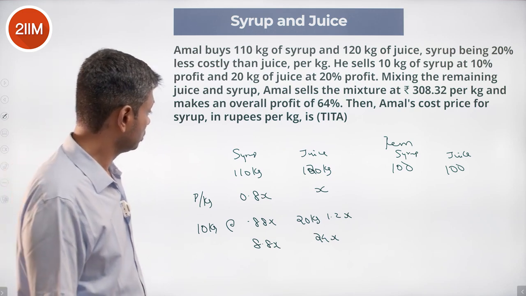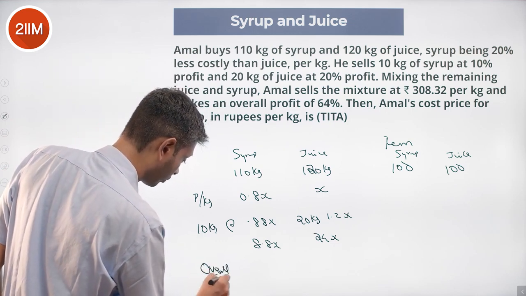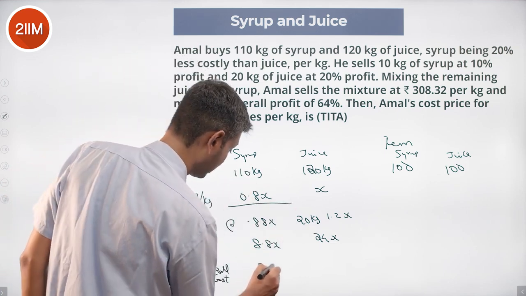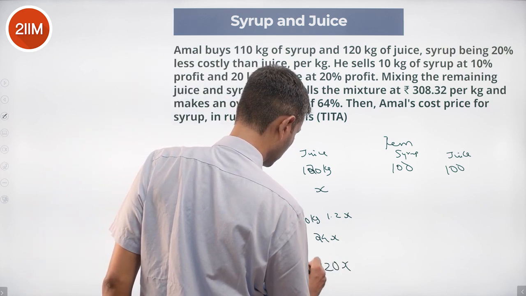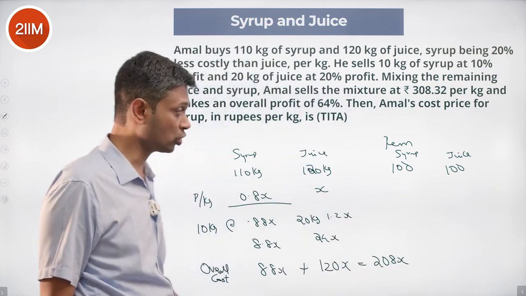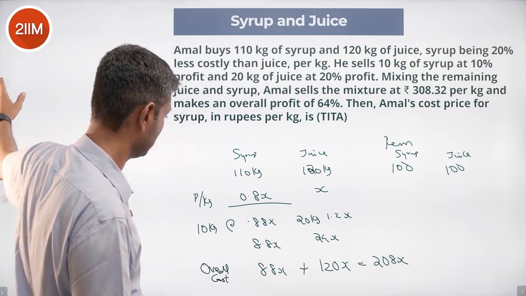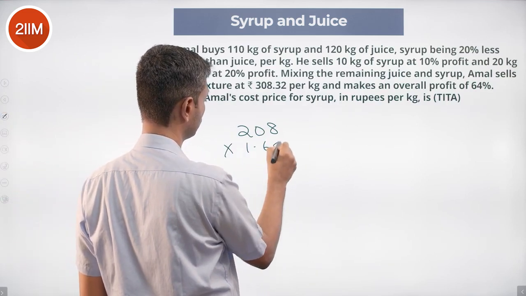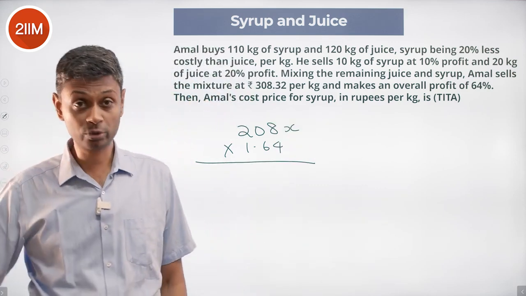Beautiful. So what is his overall cost? Overall cost is 110 into 0.8, which is 88x, plus 120 into x, 120x. This plus this is 208x. Overall profit is 64%. So overall selling price, let's say, is 208 into 1.64x. 64% profit, cost price into 1.64 should be selling price.